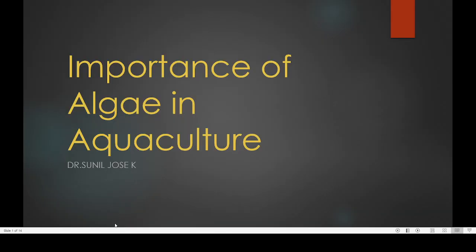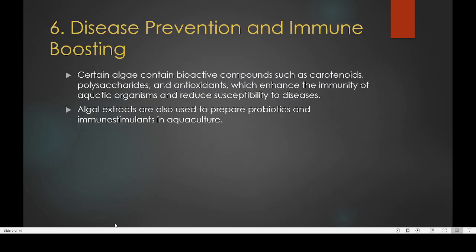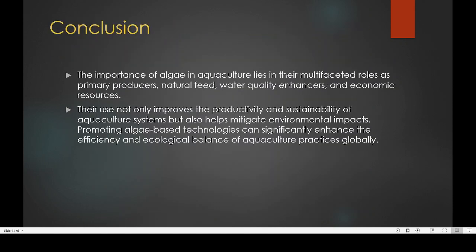So this is towards the end, and finally, in the conclusion, we can find that the importance of algae in aquaculture lies in its multi-faceted role. One, it acts as a food source. Second, it acts as medicine. It can also act as an oxygen producer. These are the three important functions for which people are using algae: food source, oxygen producer, and also helping in nutrient recycling.